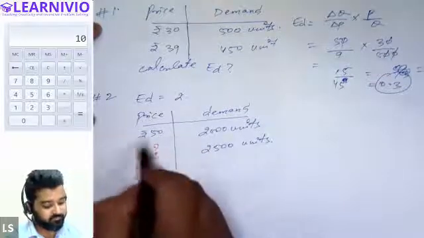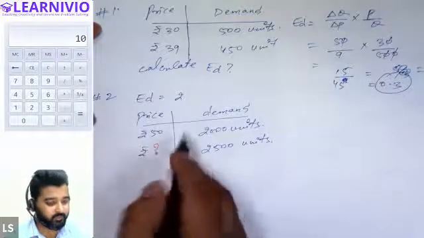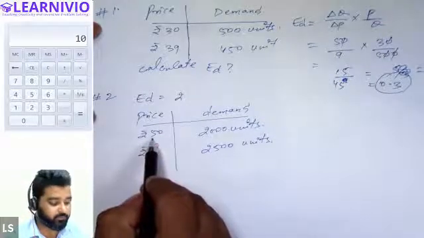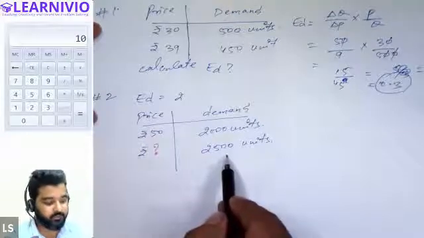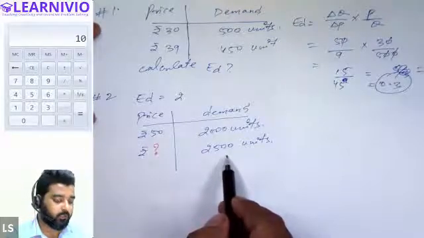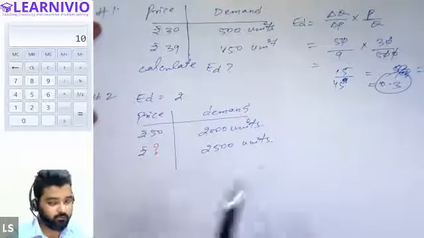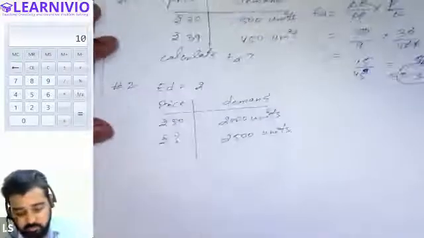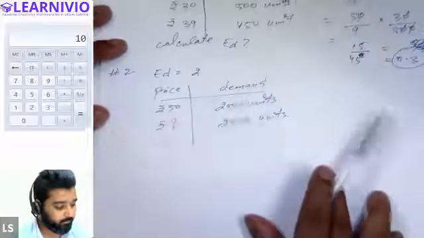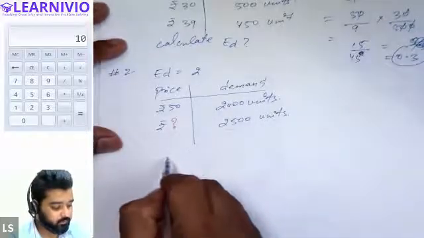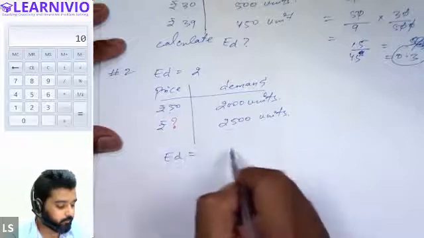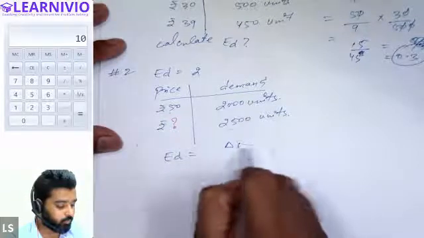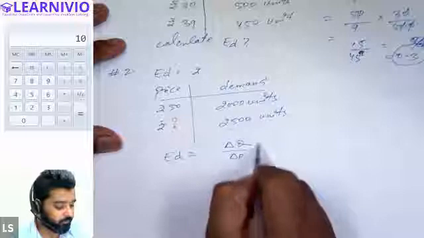We need to find the price of the commodity. At what price will 2500 units be demanded? Earlier the initial price was 50. We need to find the new price of the commodity at this demand. So how will we calculate this question? We will simply apply the same formula. Elasticity of demand equals delta Q upon delta P into P by Q, right?